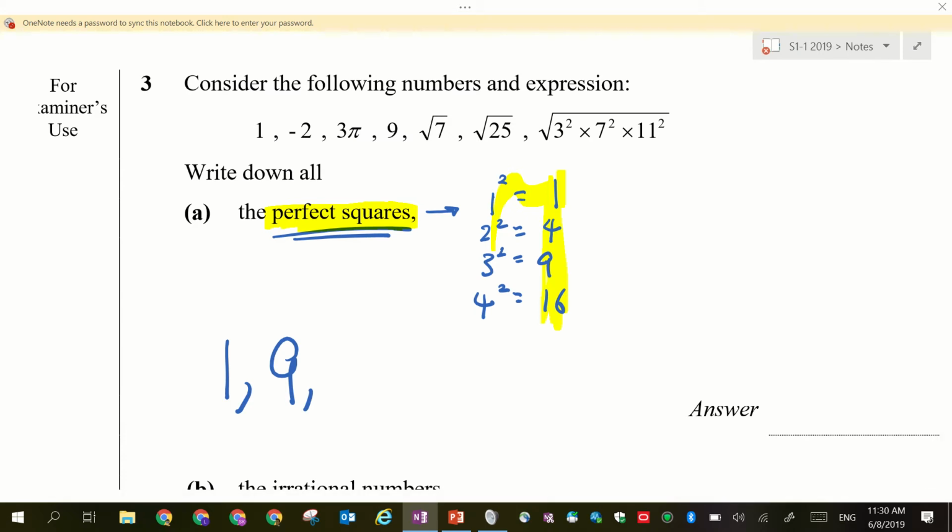They put square root 25. Where got 25? Square root 25, what's the answer? Is 5 a perfect square? No. So the answer is wrong. Okay. So maybe those who said just now, then you got it correct.